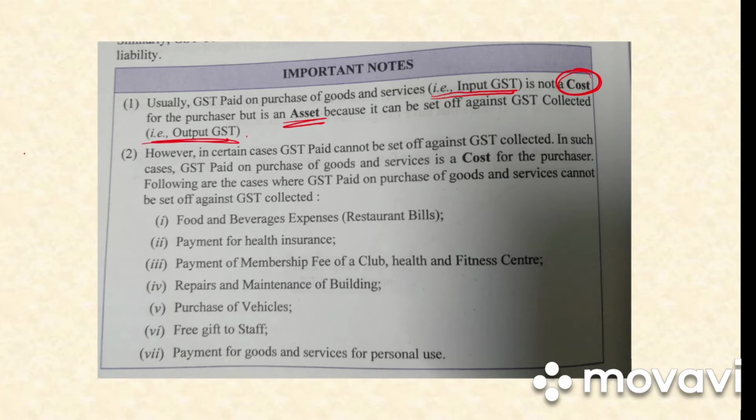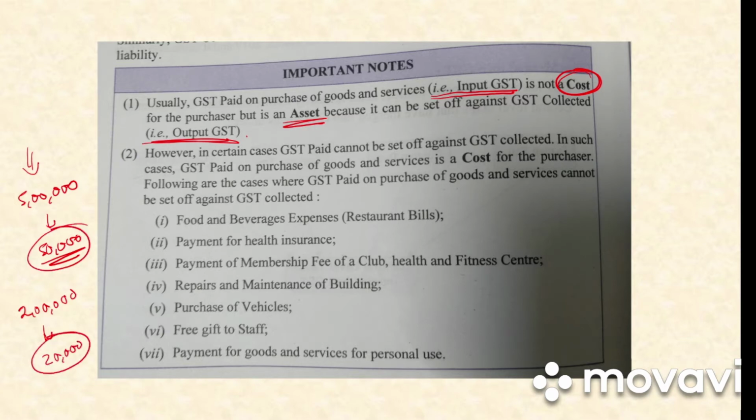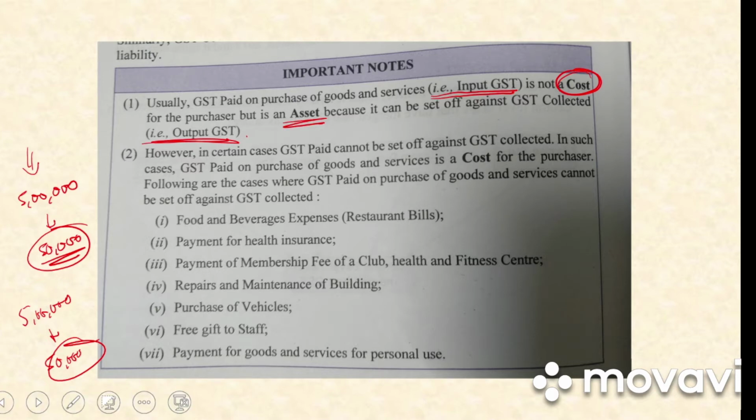Say for example, you purchased raw materials for 5 lakh and you paid a tax of 50,000, and then you sold goods of 2 lakh and you received a tax of 20,000. So this 50,000 and 20,000 would be set off. So this input GST and output GST is set off. So that is why it is not a cost to the purchaser but an asset to the purchaser.